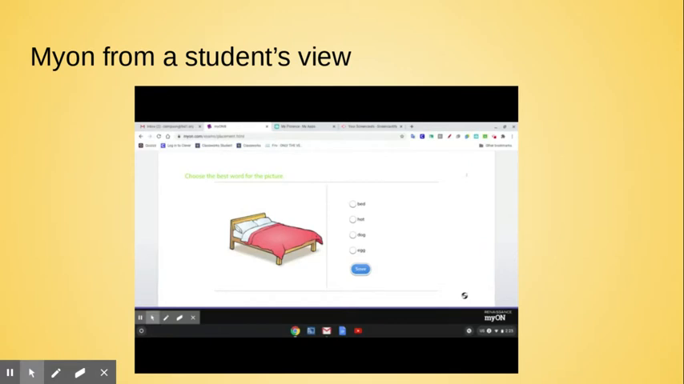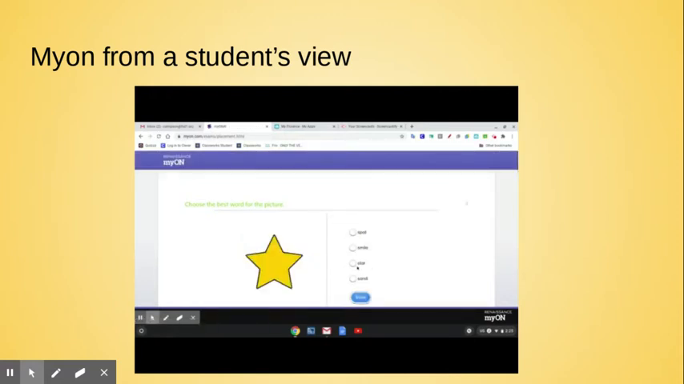It'll take you to the next one. This is a star. This is a candle. And you'll keep going taking this quiz. This looks like sleep. Paint. And it will keep going.